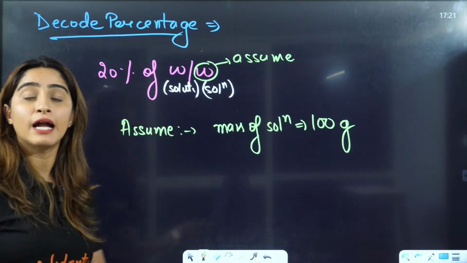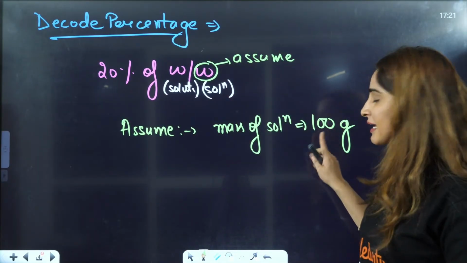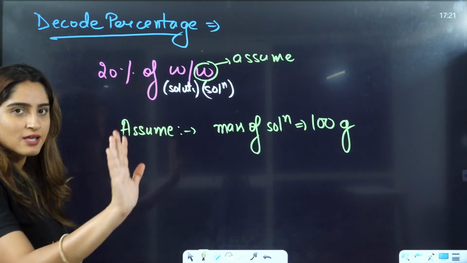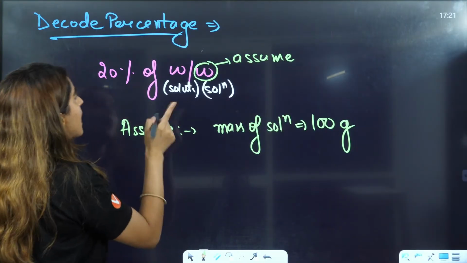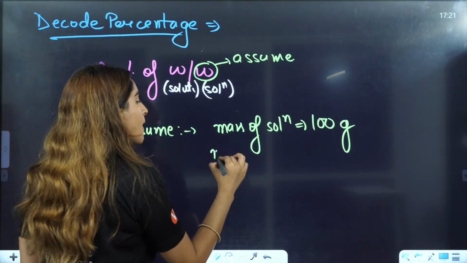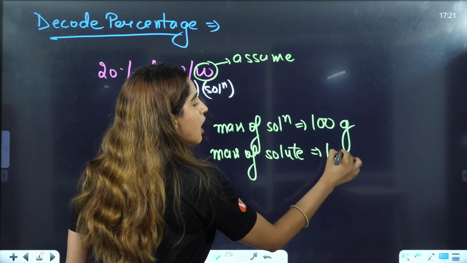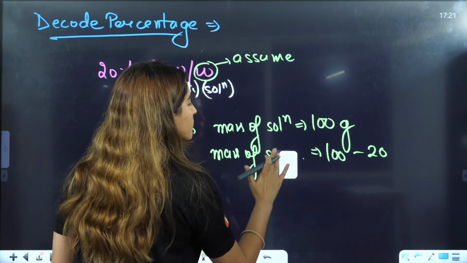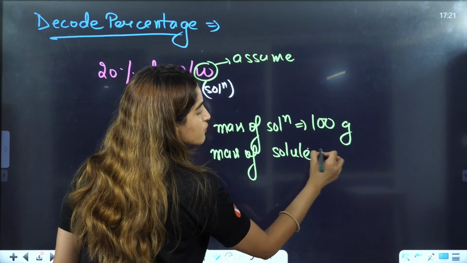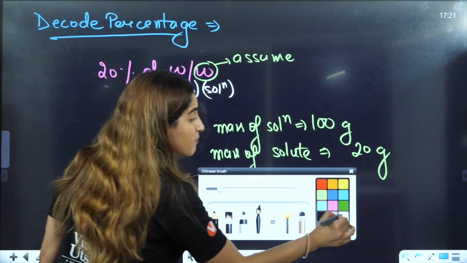That's why I told you that you should know what units you are using. You can't take it as 100 kilograms, right? You can only take it as 100 grams. Okay, otherwise you will eventually get confused again and again. Okay, so let's fix this to grams. Okay, so mass of solution is 100 grams. Out of this, 20% is your solute, right? That means you will see mass of solute is given to you only, right? Mass of solute is 20 grams.